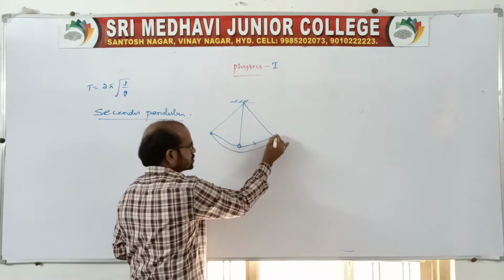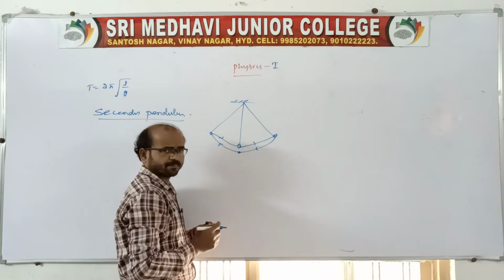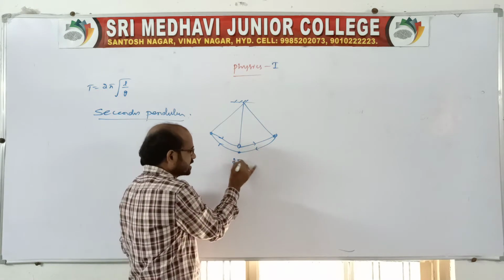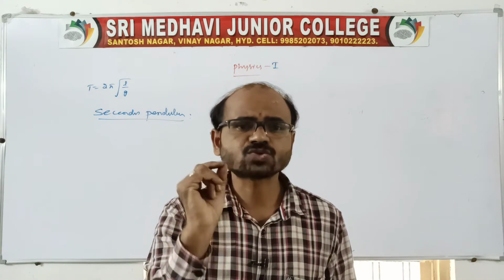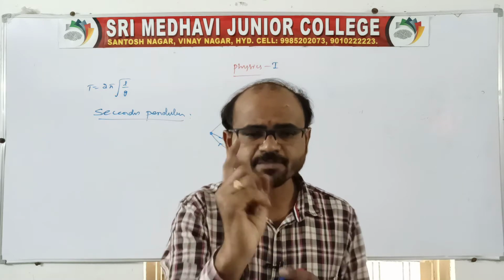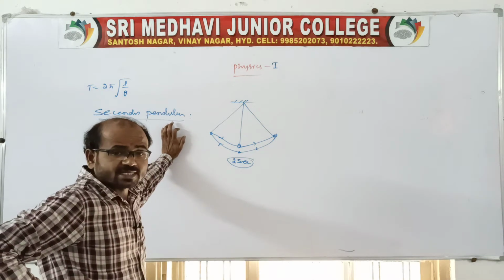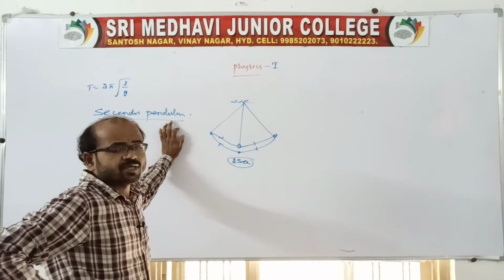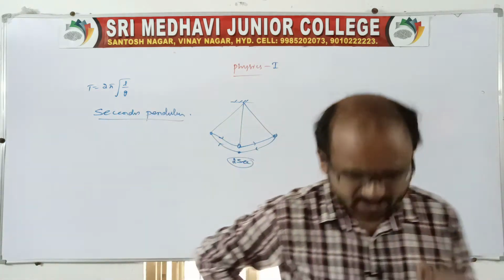It goes to an extreme and comes back to the mean, then goes to the other extreme and again comes to the mean. We call that the time taken to complete one oscillation. How much time will it take? 2 seconds. A pendulum that takes 2 seconds to complete one oscillation is what we call the seconds pendulum.